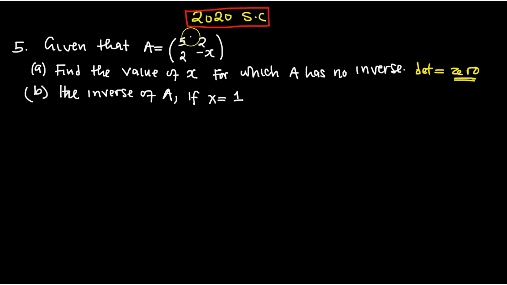So after multiplying this, we are going to equate it to 0. Let us answer the question.